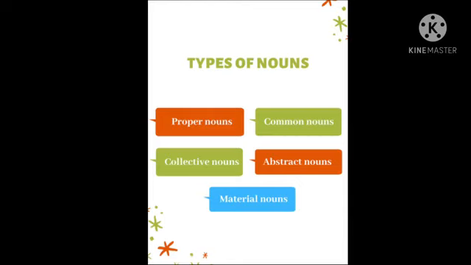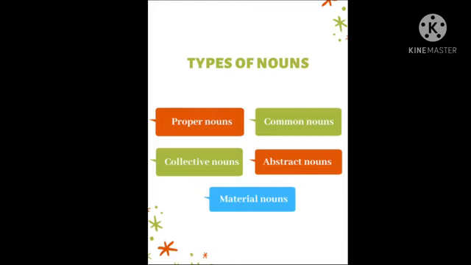Then come the abstract nouns. Abstract means unclear, but it exists, like our feelings. When your mom is cooking delicious biryani, you will be eating it happily, and you will feel happiness in your mind. That happiness, we can feel it, but we cannot touch it. We cannot smell it. We cannot draw it, anything like that, but we can feel it. That is called an abstract noun.